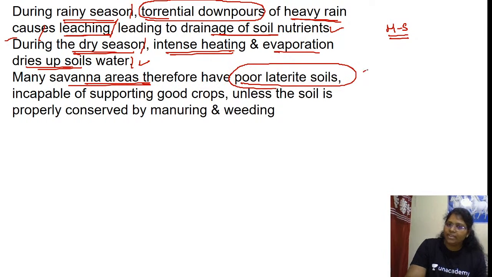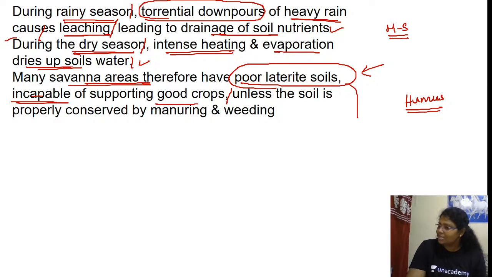What kind of soil can we see in the savanna? It is a poor laterite soil, incapable of supporting good crops. So what did I say? If the soil is humus rich, it is a fertile soil. Is savanna soil humus rich? No, it is not humus rich. It consists of a thin layer of humus. Then the soil is an infertile soil.